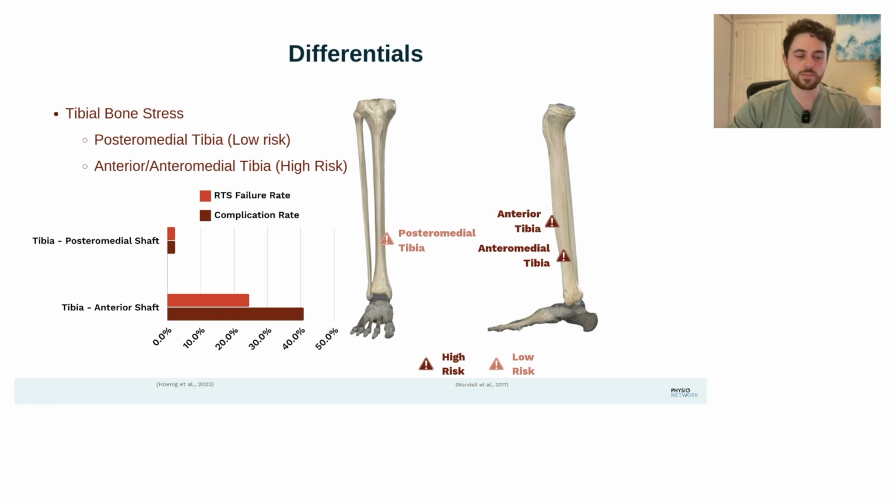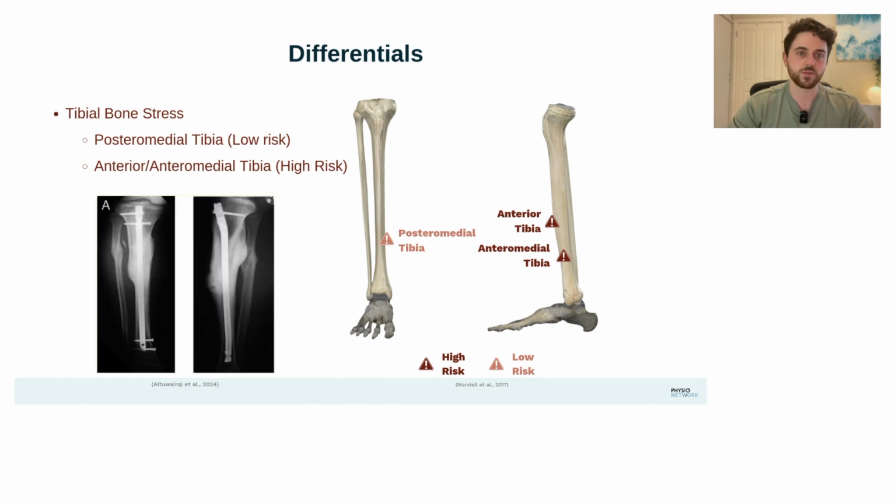About 25% of anterior tibial bone stress injuries won't return to sport, and about 40% can have severe complications such as refractures, non-union of a fracture, or completed fractures. In my reviewing of the research, about 15 out of 150 cases will progress to completed fractures, which means about 10% will complete or displace. That's not a good outcome, and we need to be very delicate in managing those and screening for them.